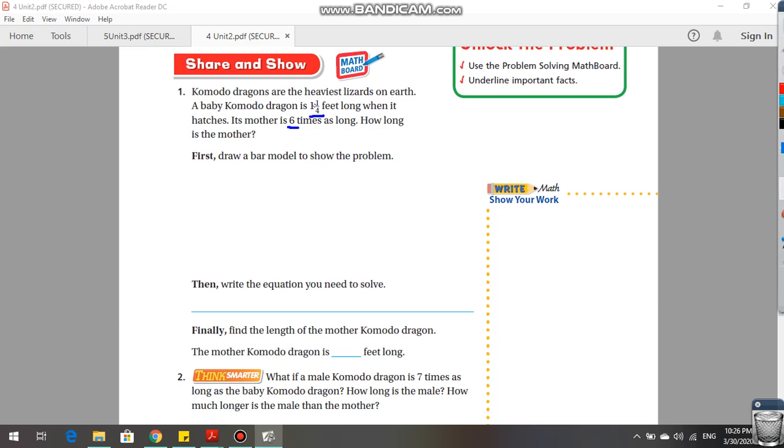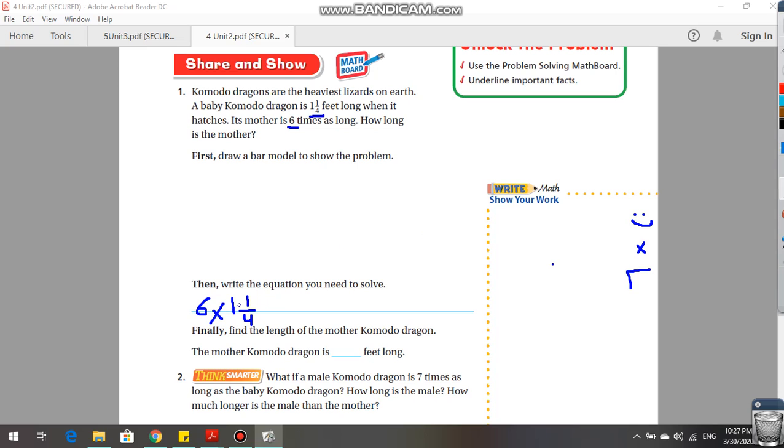So what am I going to do, guys? It's 6 times, so I'm going to say 6 times 1.25. Okay, guys, what are my steps? Happy face, multiply, and divide. Okay, happy face first.